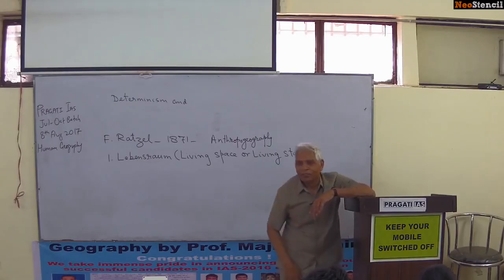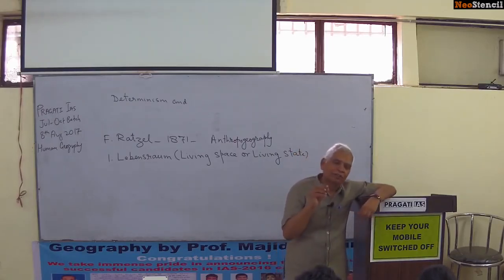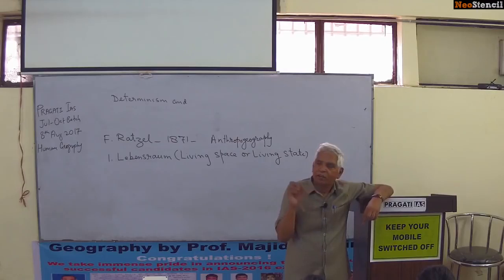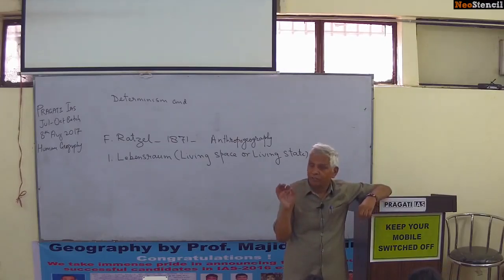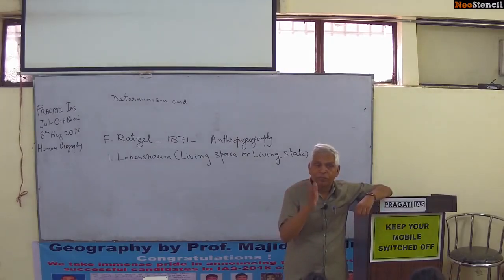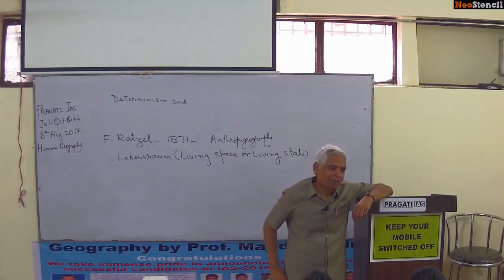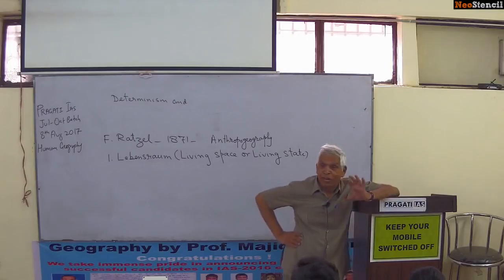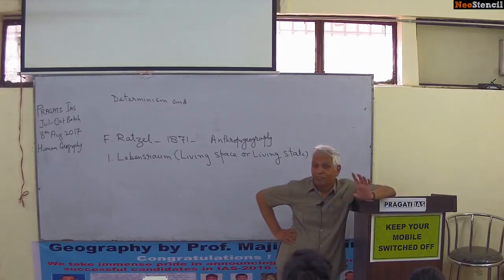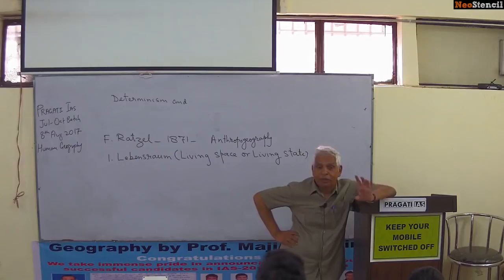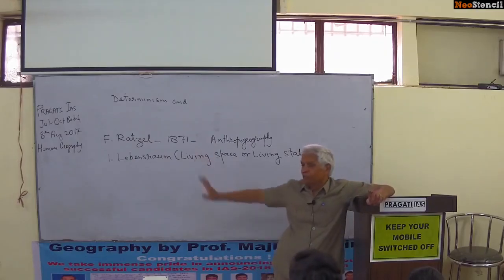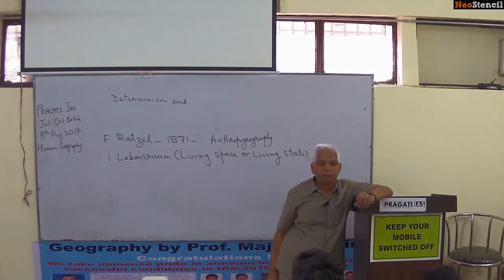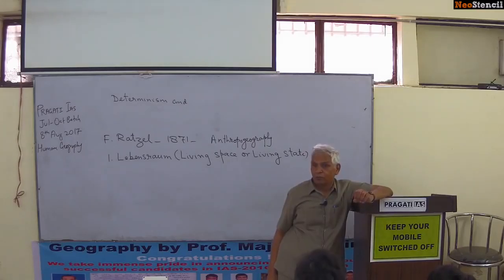In the end you can add these words, but it is the philosophy of might is right. And all the political scientists say that 50% of political science thought in this world has that significance. If you see all the theories of political science, 50% of political thought is in this word, Lebensraum, which pleads for might is right. The powerful should rule and the weak should not rule over.